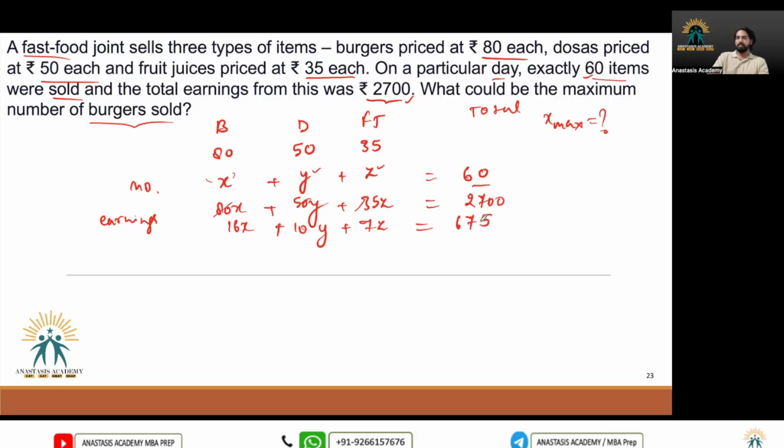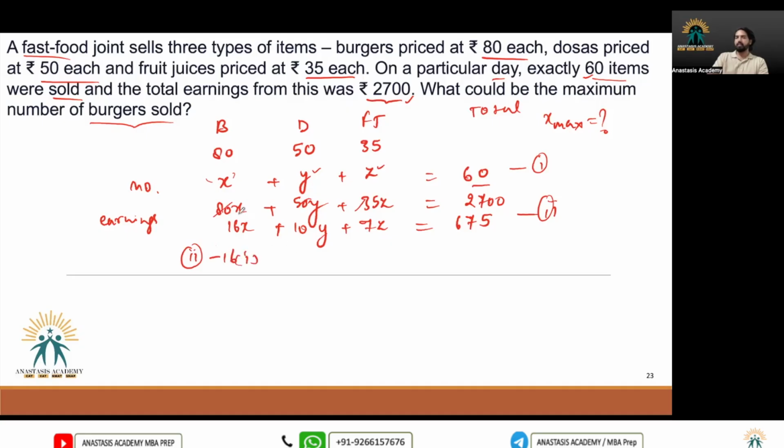Okay, so this is 675. Now multiply 16. So this is the first equation. This is the second equation. Subtract 16 times the first equation from the second equation.